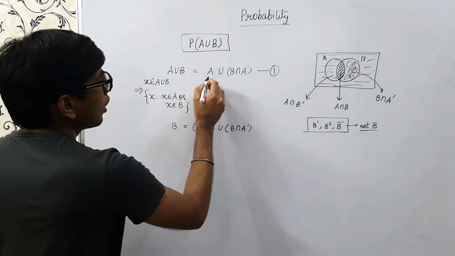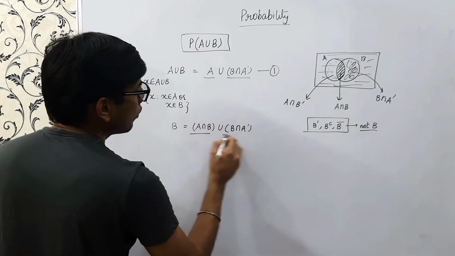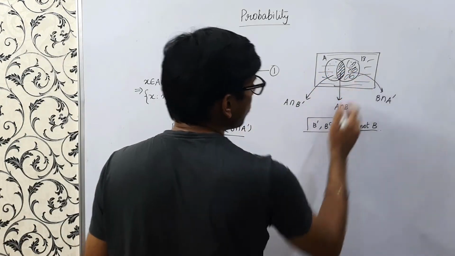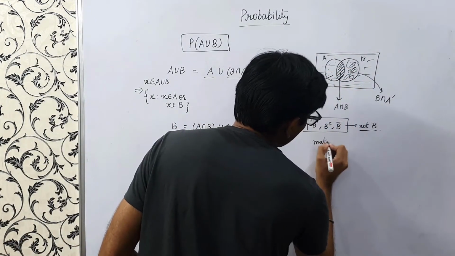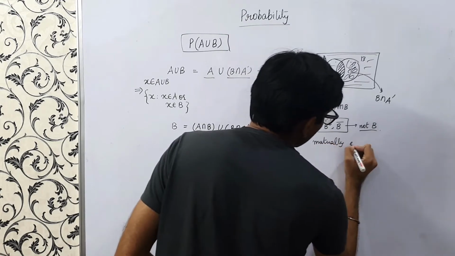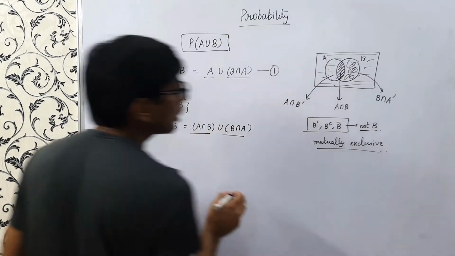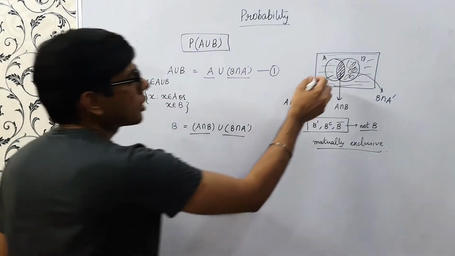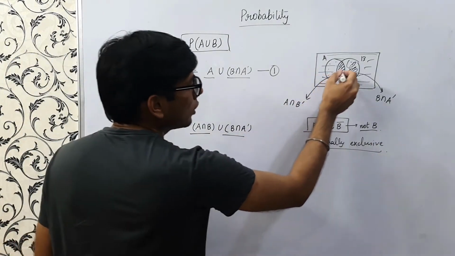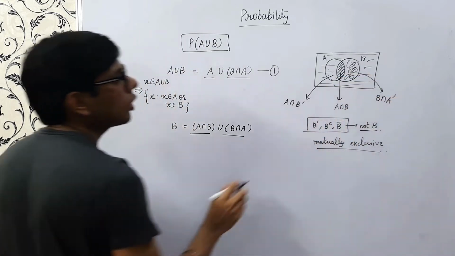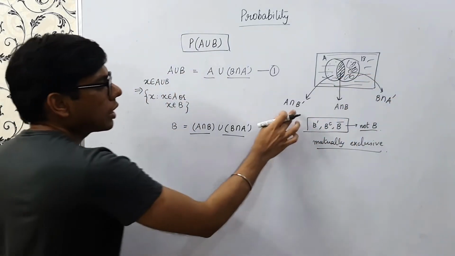If you see, all these events are mutually exclusive. What do we mean by mutually exclusive? There is nothing common in between. This is different, this is different, and this is different. There is no common part or intersection between these elements.